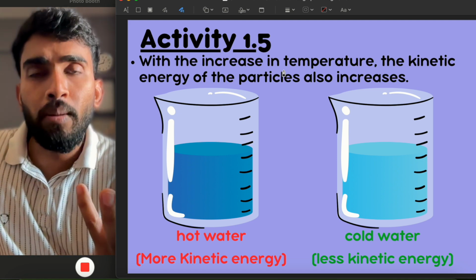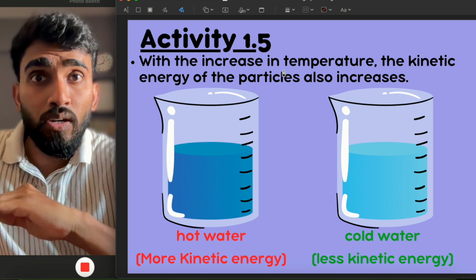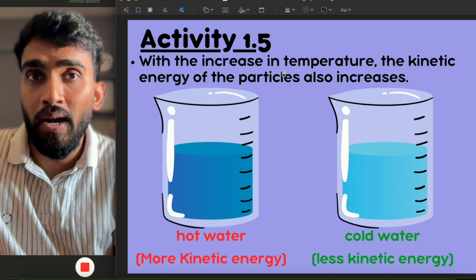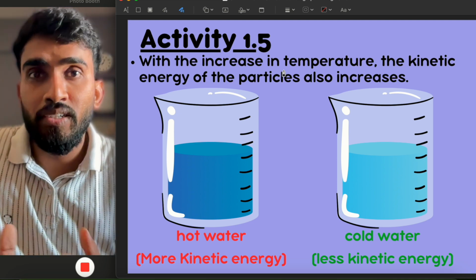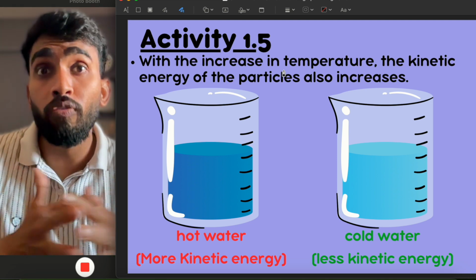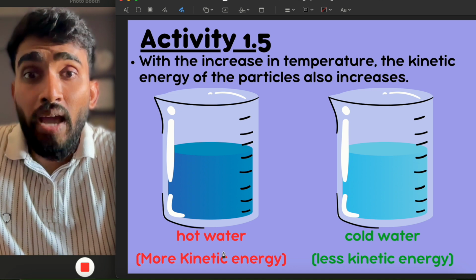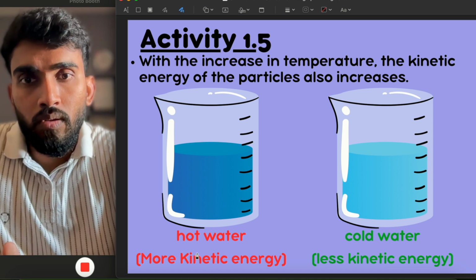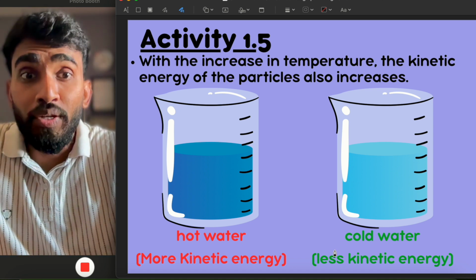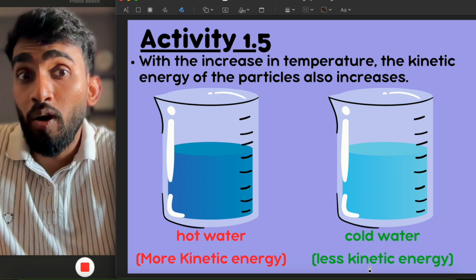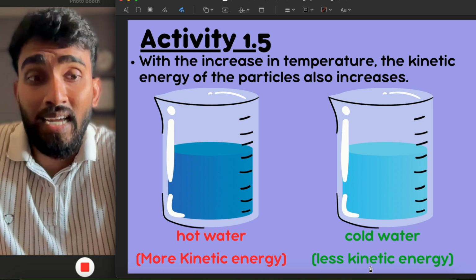So the particles move faster. As a result, when there is more kinetic energy in hot water, the diffusion will occur faster, and here the diffusion will occur slower because it has less kinetic energy.